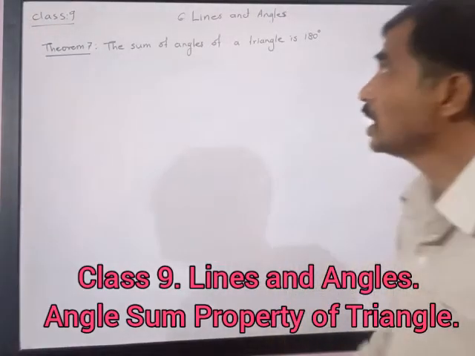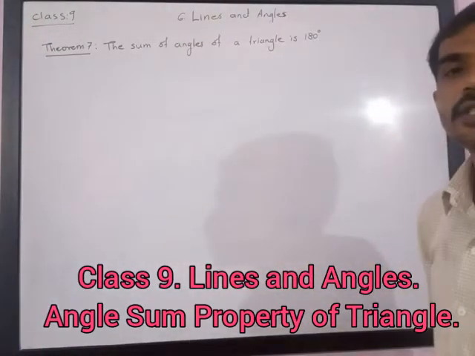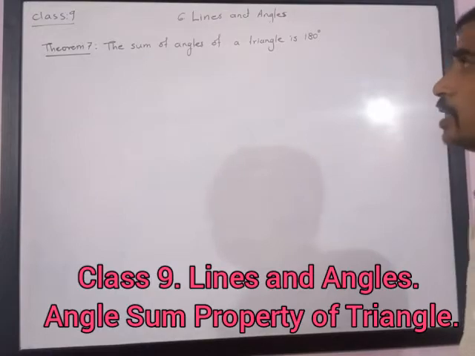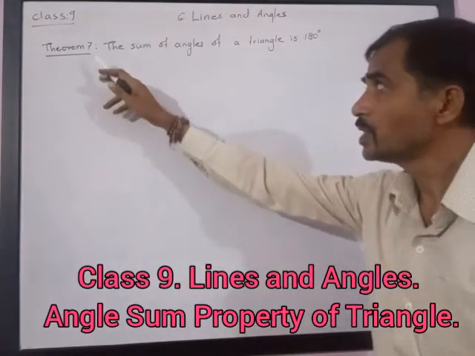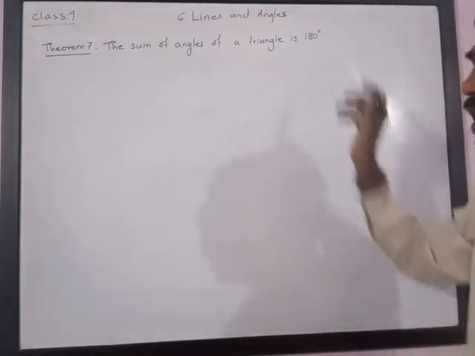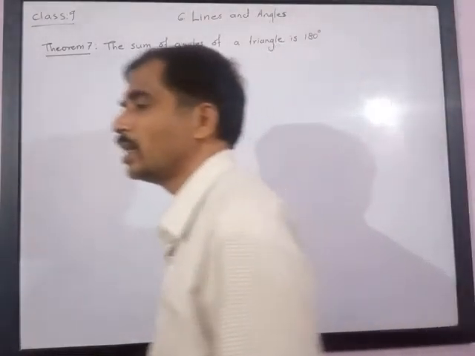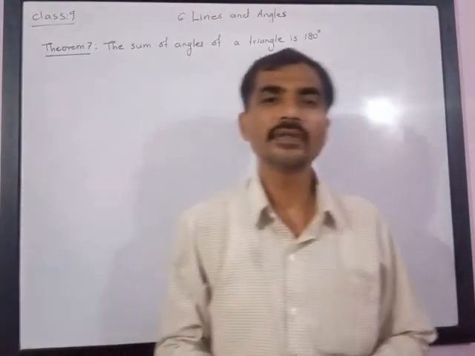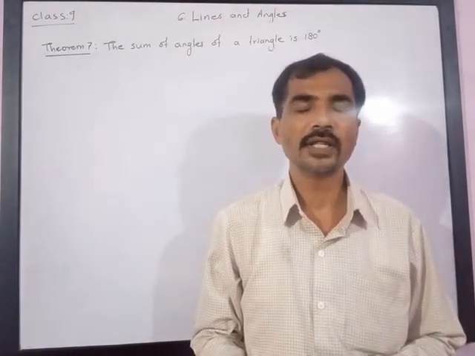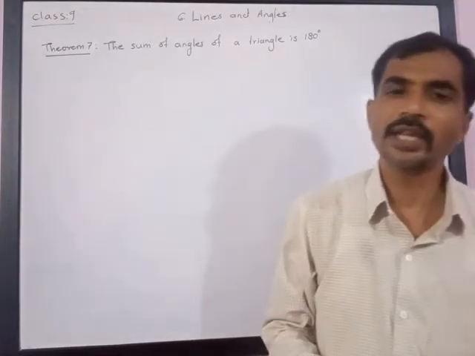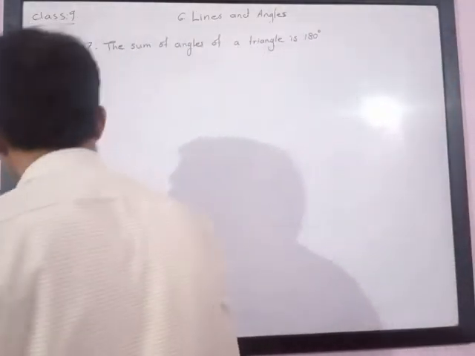Dear friends, in class 9, we are studying the 6th chapter, lines and angles, and we have the next theorem, theorem number 7. The sum of angles of a triangle is 180 degrees. It means if we have the three angles of a triangle and we add all three, then their sum is always 180 degrees. Let us see how it can be proved.